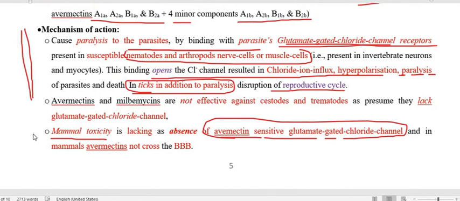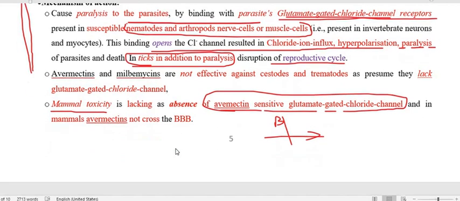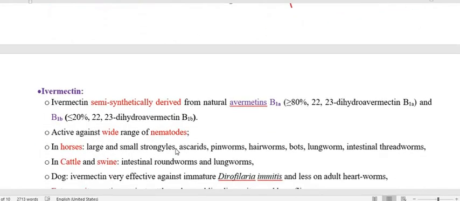But when it crosses the blood-brain barrier and comes into the central nervous system, then it is going to produce toxicity. This crossing of ivermectin, and avermectin, is only seen in some breeds of dog, like the Collie breed of dog, and also some more breeds that I am going to mention. So now we have to discuss the first drug under the avermectins, that is ivermectin.